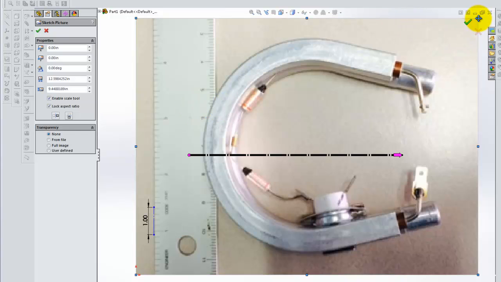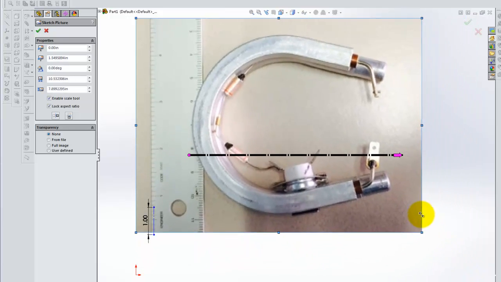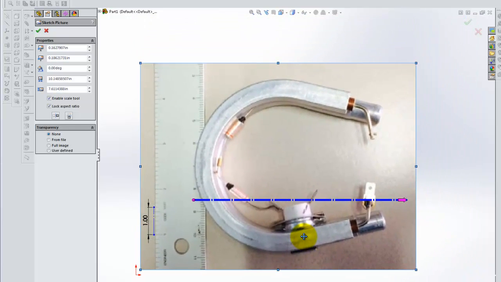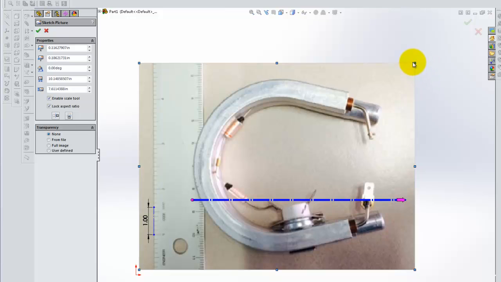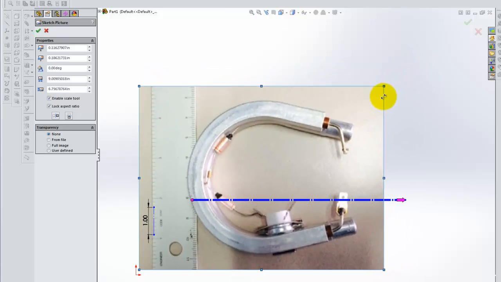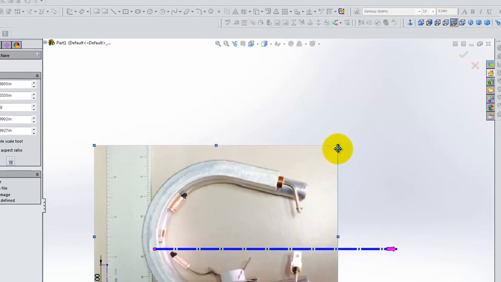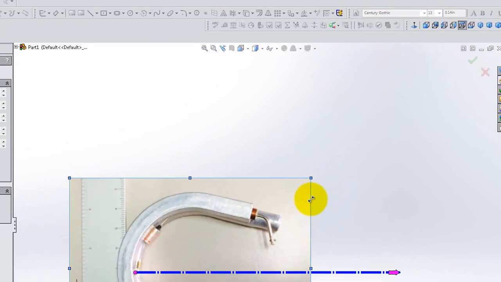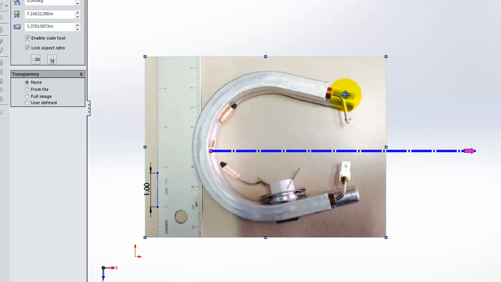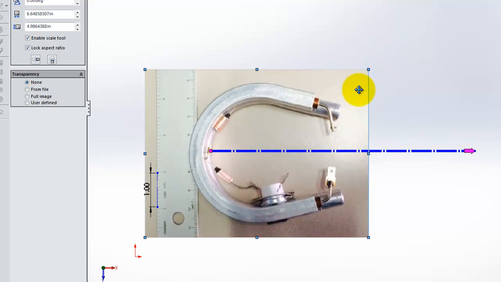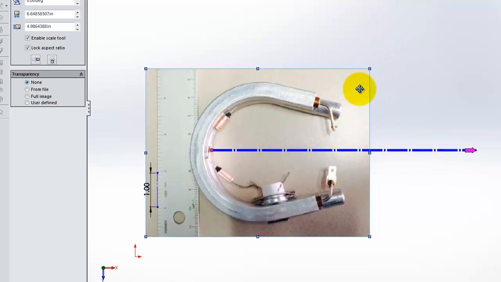To do that, I just double-clicked on the picture and opened up Sketch Picture again. I can drag one of these corners down to the point where the endpoints on my line match up with the inch marks on the picture. All that's going on here is some scaling.